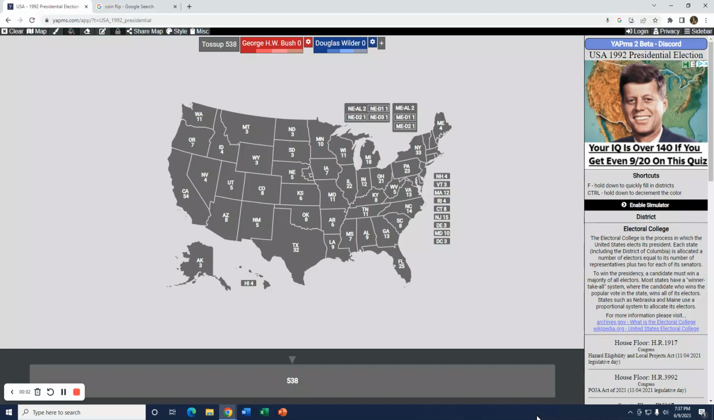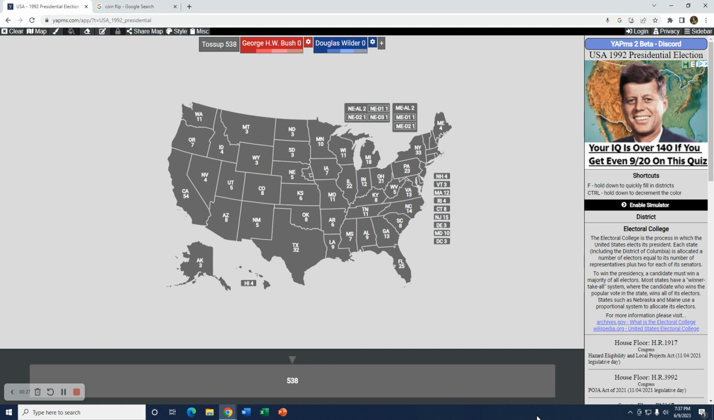This is a coin flip battle of the 1992 presidential election, between George H.W. Bush, who was the incumbent president, and his first Democrat, Douglas Wilder, who was the governor of Virginia during this time. He did run in 1992, but of course the nomination went to Arkansas governor Bill Clinton. However, in this alternate history slash coin flip battle scenario, I will have Wilder as the Democratic nominee, as I said, if he won the nomination.